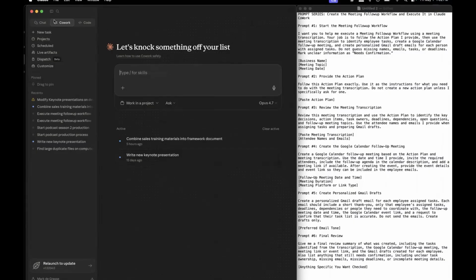So now we're in Cowork. Cowork is essentially an AI agent that can execute tasks in your applications. This is the dream of AI doing work that doesn't require us to bounce back and forth and essentially be an application switchboard operator. As a human, we want the robot to do that for us. So that's what this is going to do.